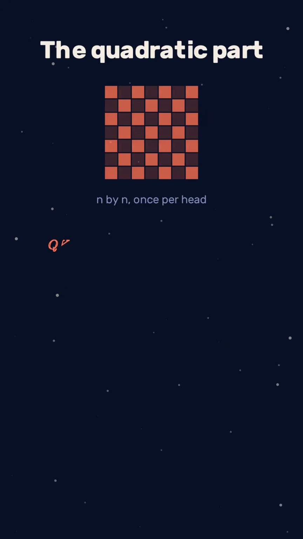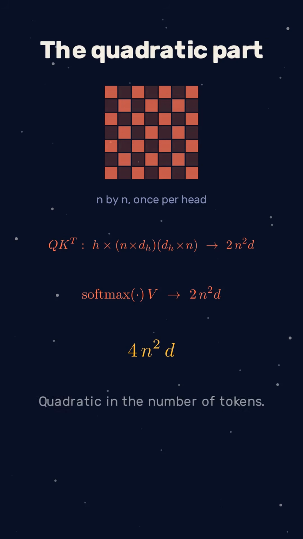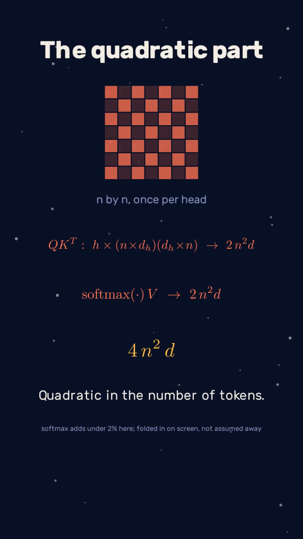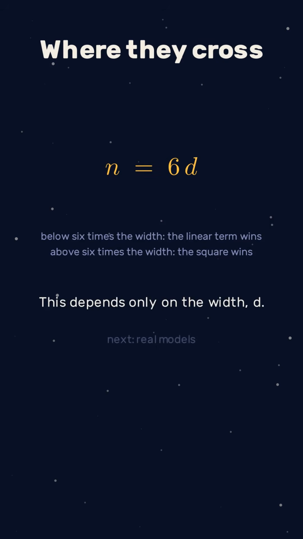Now the scores. Query against key, n tokens by n tokens, once per head, summed to 2n squared d. The value weighted sum costs the same again, 4n squared d, the quadratic term. Set them equal, 24nd squared, 4n squared d. The d's cancel to 1, leaving n equals 6d.